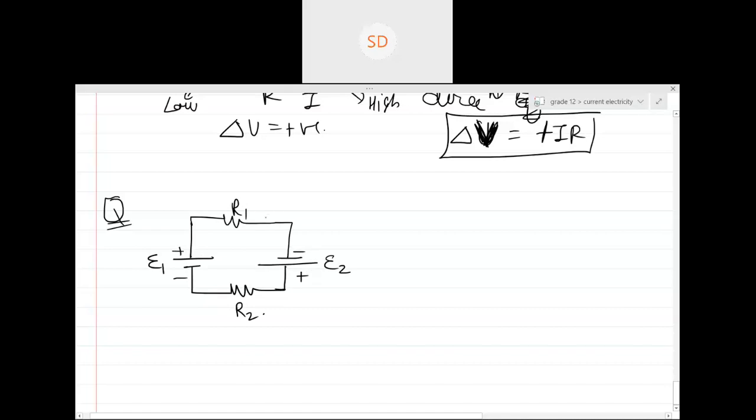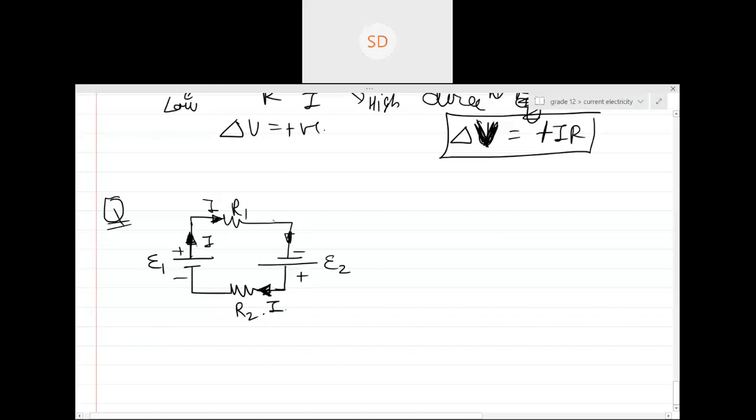Can anyone apply Kirchhoff's law in this circuit? Which battery shall I choose, E1 or E2? Guys, tell me, which battery shall I choose? E1. So let's take out a current I from E1. Can you see this current I will pass through this R1? Yes, current will pass through this branch.